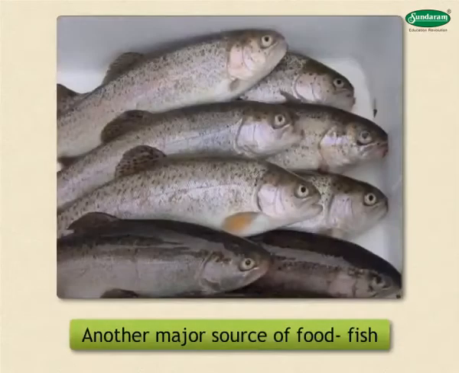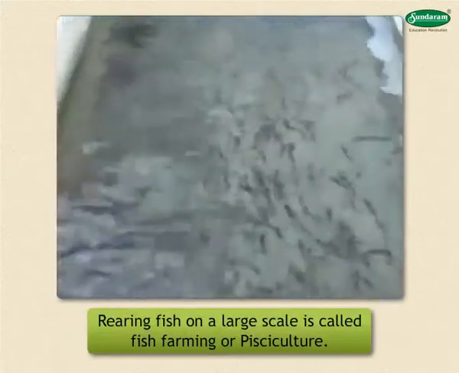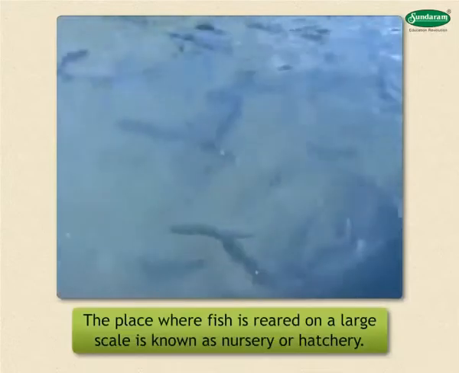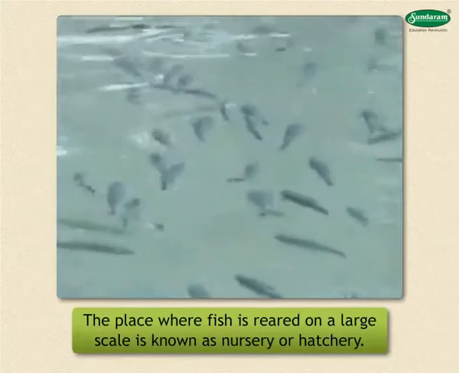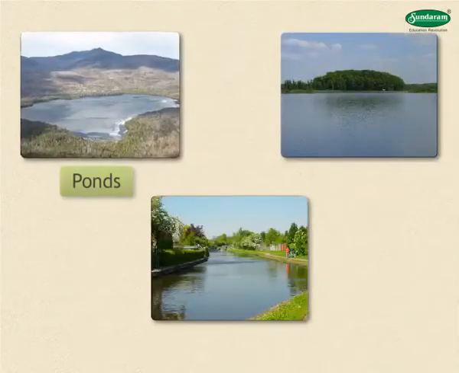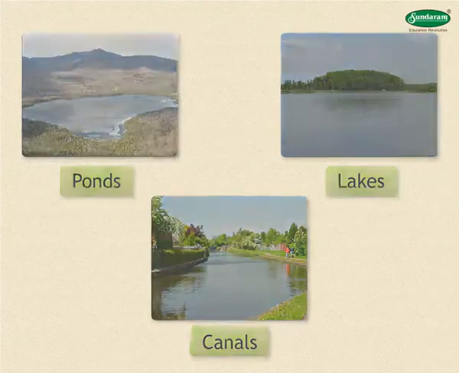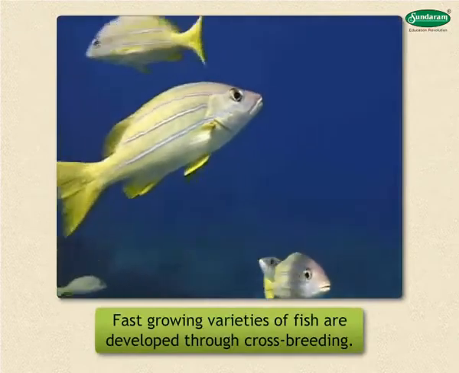Pisciculture. Another major source of food for mankind is fish. Rearing fish on a large scale is called fish farming or pisciculture. The place where fish are reared on a large scale is known as nursery or hatchery. The natural hatcheries are ponds, lakes, canals, etc., where the eggs of fish are introduced. Fast-growing varieties of fish are developed through crossbreeding.